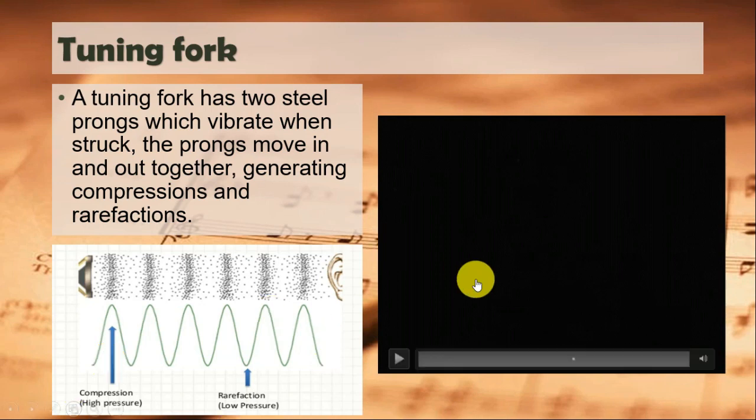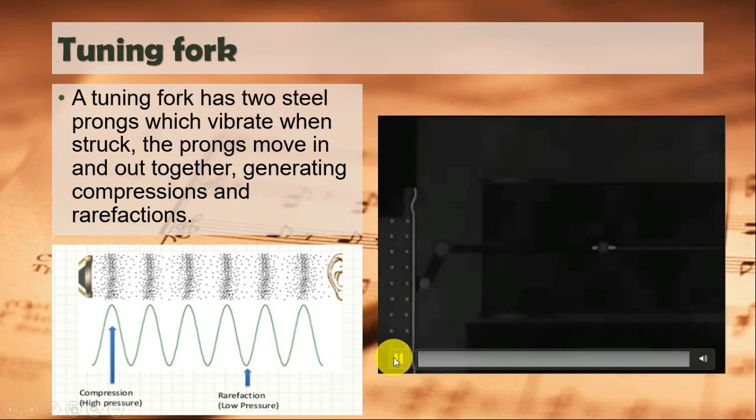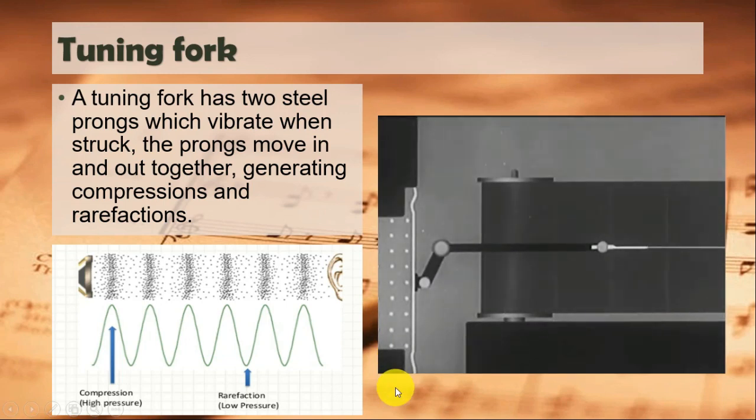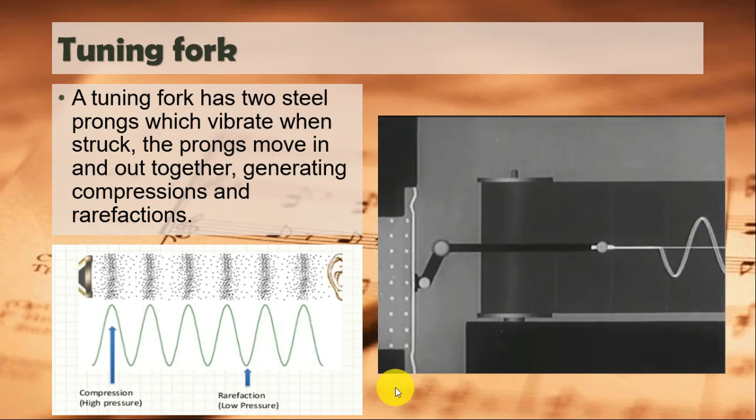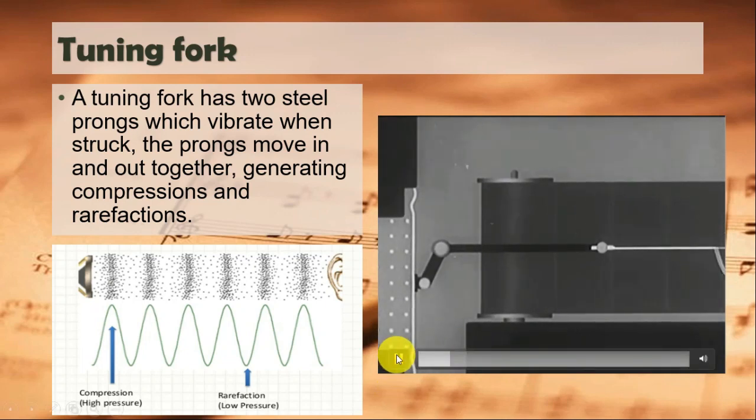Also, let's watch this video together. We can record pressure variations in sound waves with this kind of instrument, an oscillograph. Sound waves are striking the diaphragm at the left. The stylus records the sound waves as a graph. Later we shall use such graphs to represent sound waves.